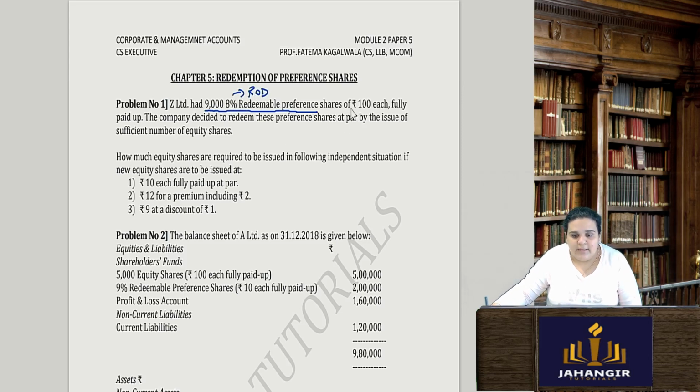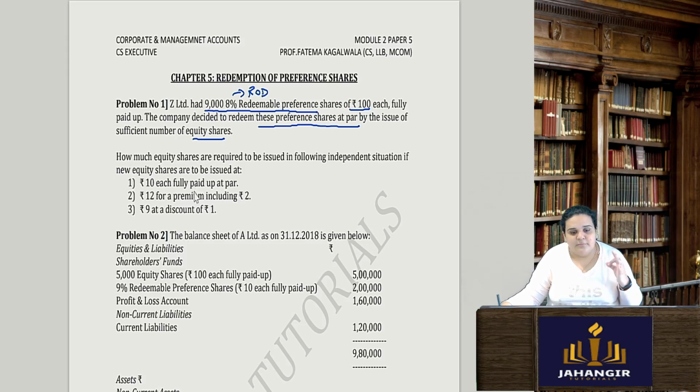The value is rupees 100 each, fully paid up. The company decided to redeem these preference shares at par by issue of a sufficient number of equity shares. So the redemption is happening with the help of a fresh issue. How many equity shares are to be issued in the following independent situations?